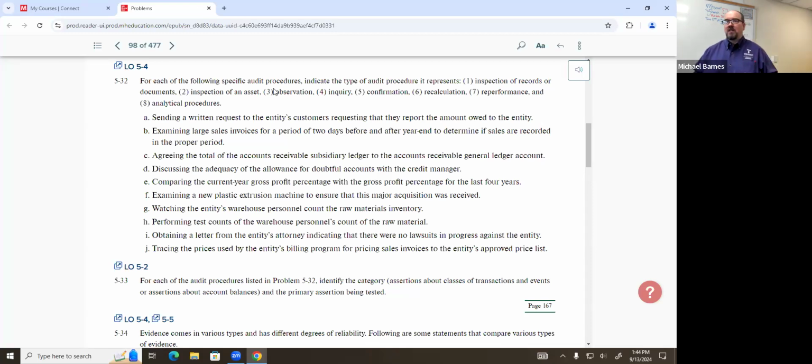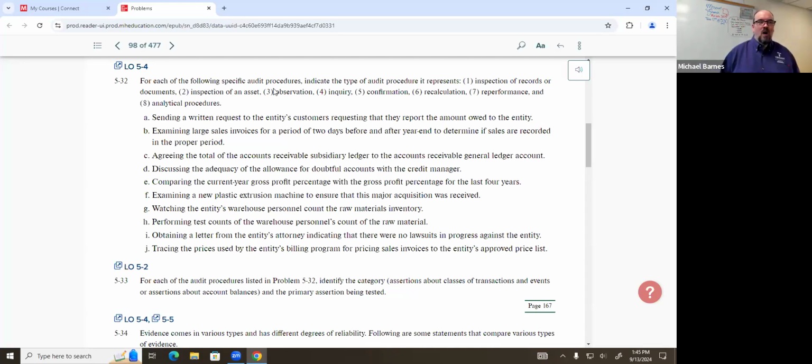And this is an interesting one. This actually relates to something we talked about on Wednesday. We were saying that confirmations can test all assertions, but there are two primary assertions that it tests. It tests existence, occurrence, and completeness. The question is, which one is the primary assertion we're testing here? It's a 50-50 coin flip. What do you guys think?